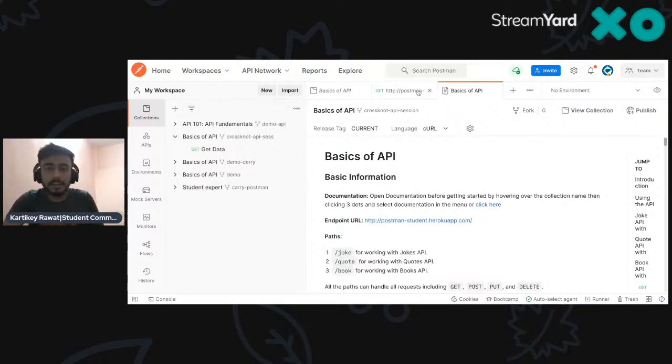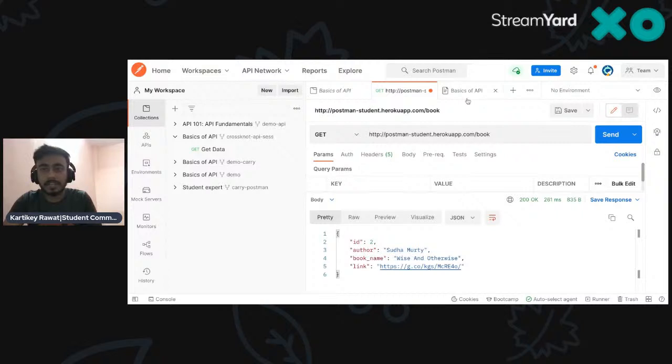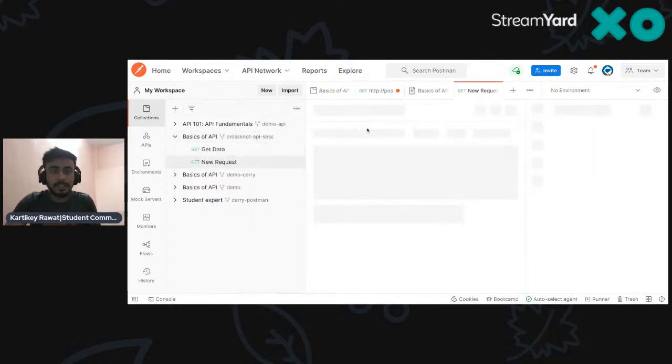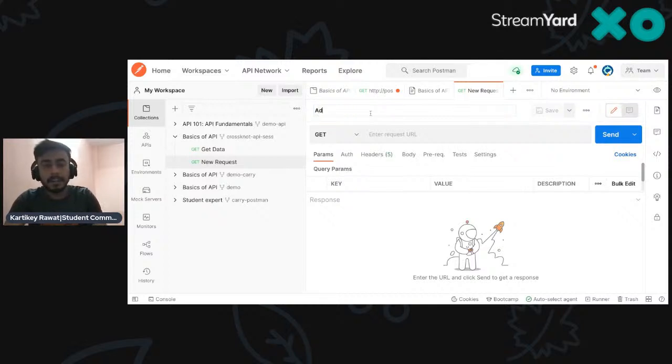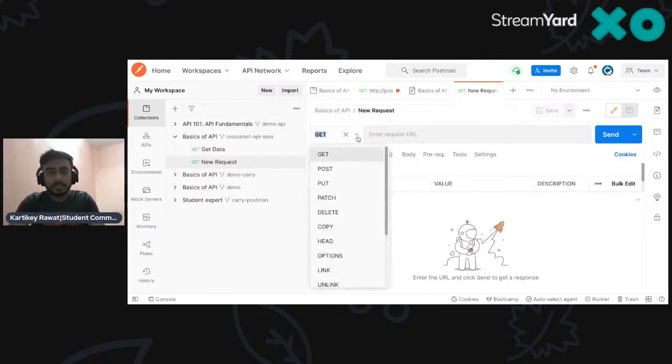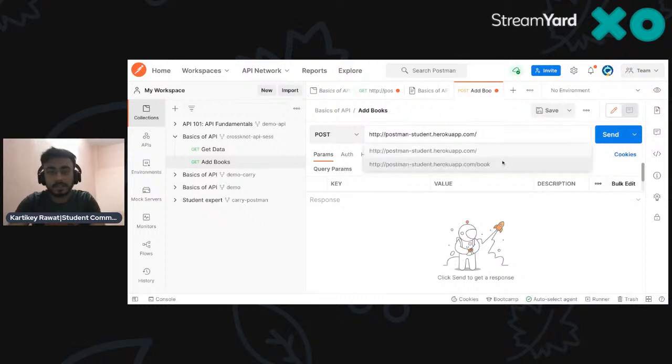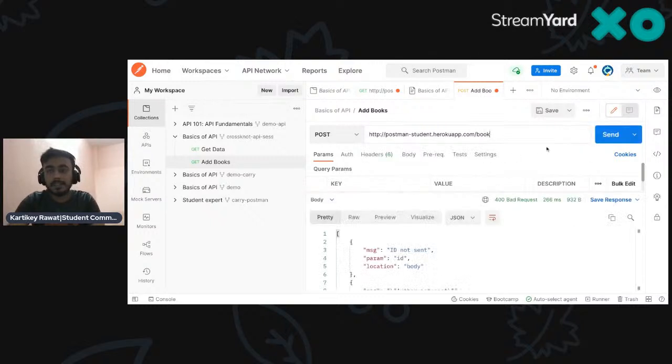Now, let's say I want to add something over there. How can I do that? We will use POST again. What I have to do is go here, add a request, and name it maybe "add books". For adding a book, I just use POST here and paste the same thing, the book one.